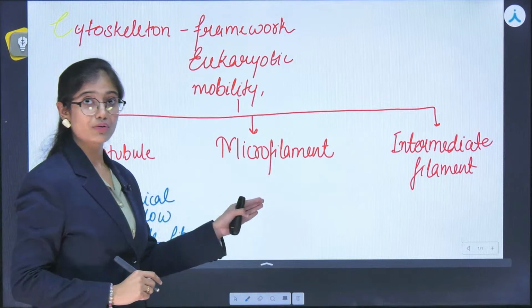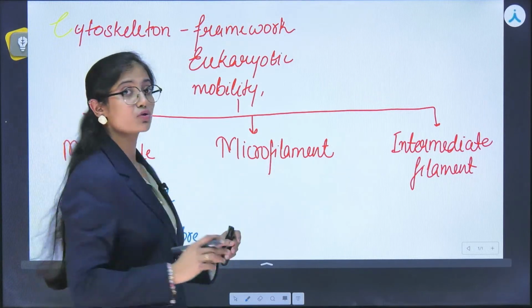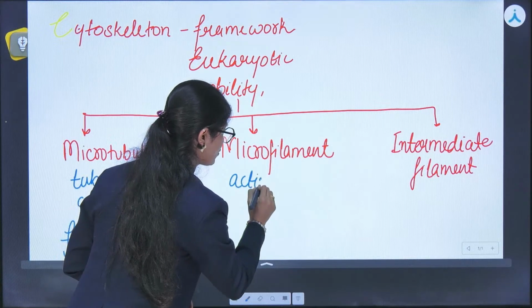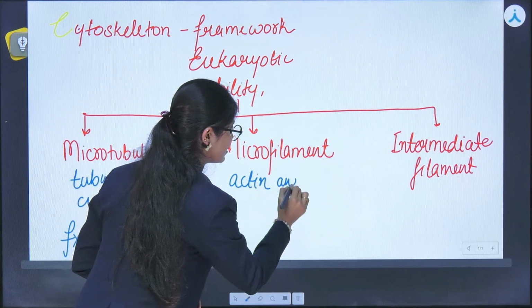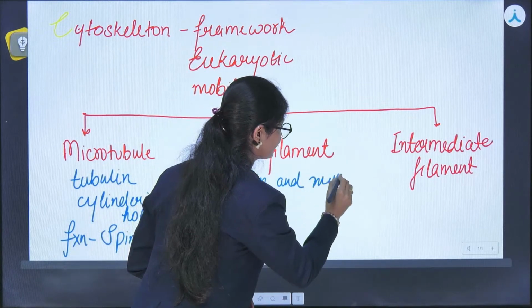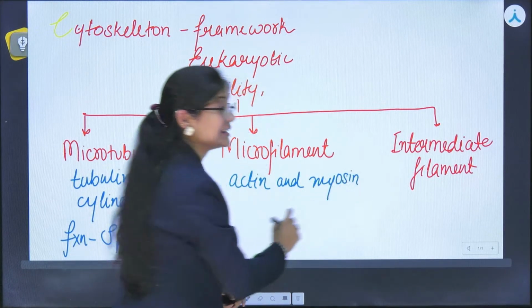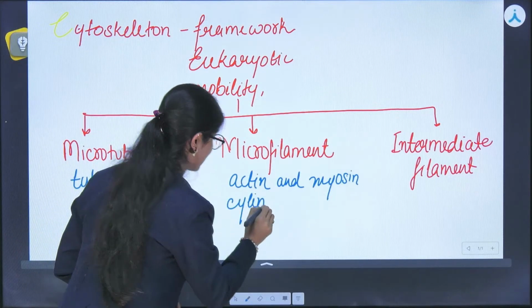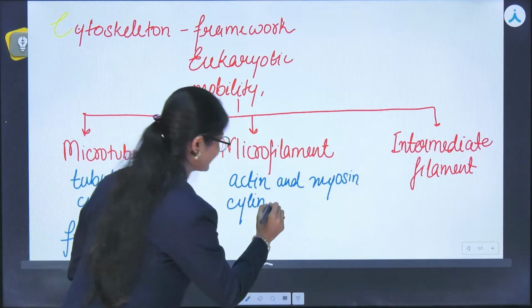Next one is microfilament. These are composed of certain proteins which are known as actin. Along with that, one more protein which is known as myosin. These are cylindrical structures, but they are solid. They are not hollow like microtubules.